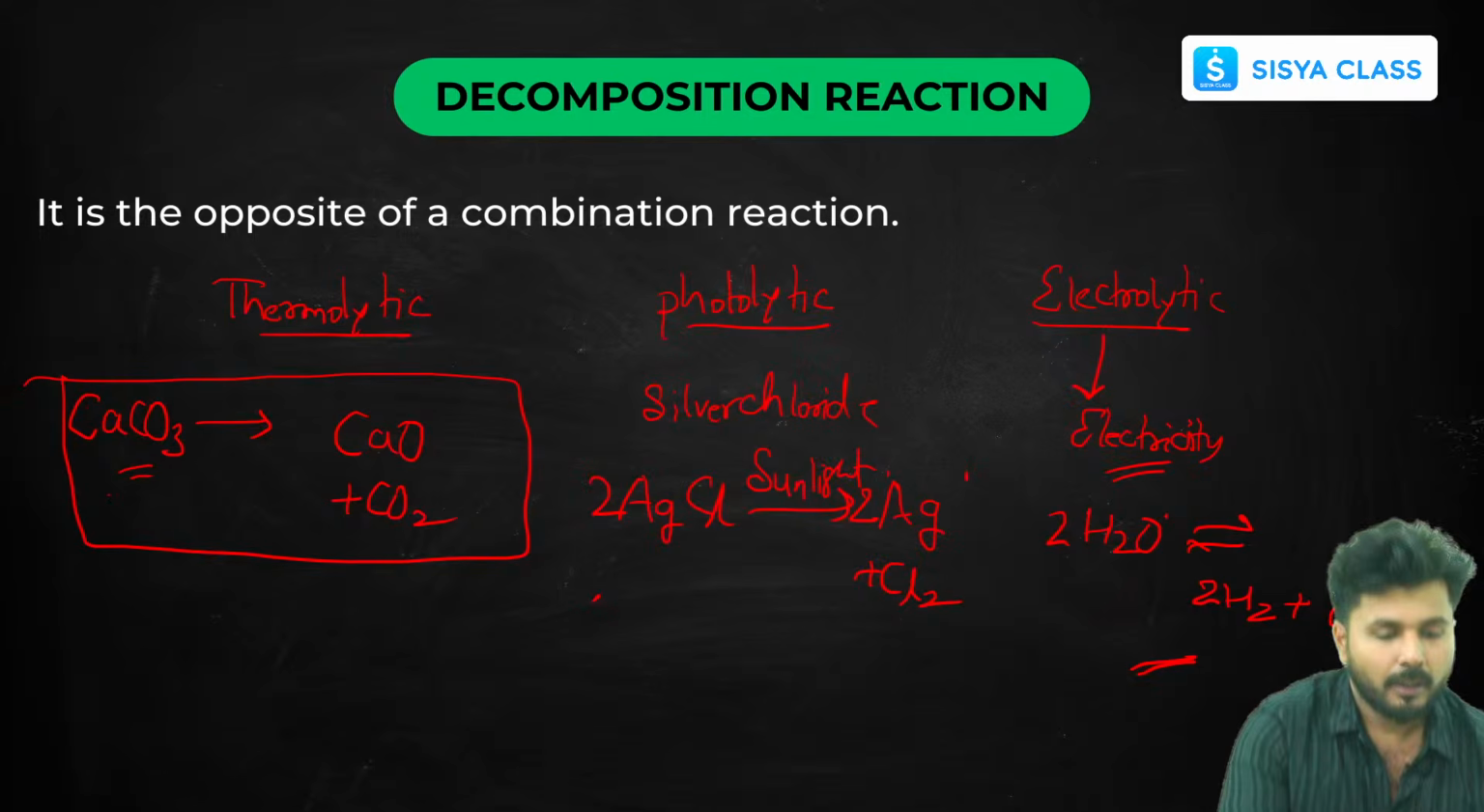So likewise, we have seen all the reactions in this. Now let us continue. I hope these three reactions are clear to all of you. So this was your decomposition reaction, which comprises three types: thermolytic, photolytic and electrolytic decomposition.